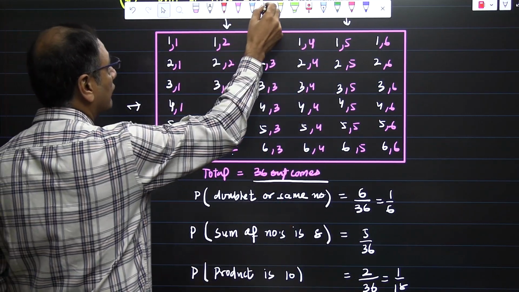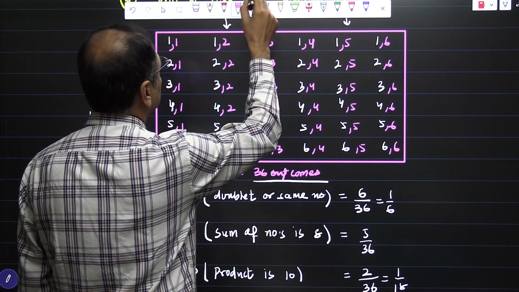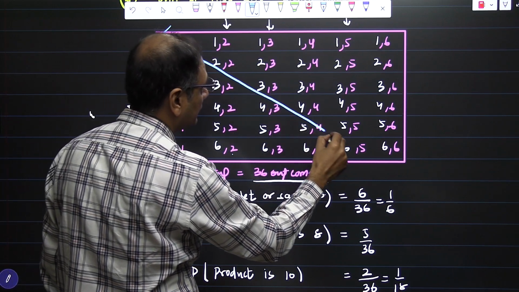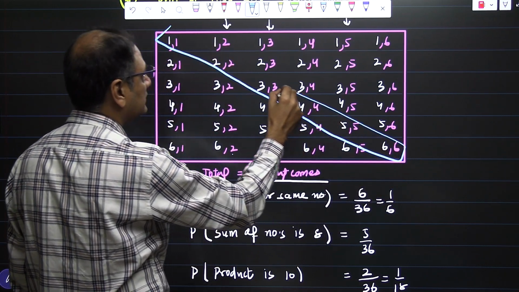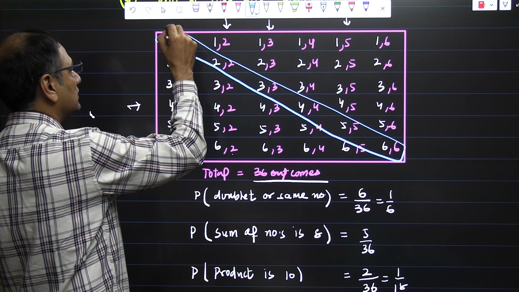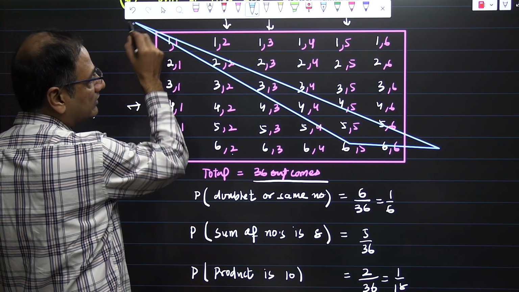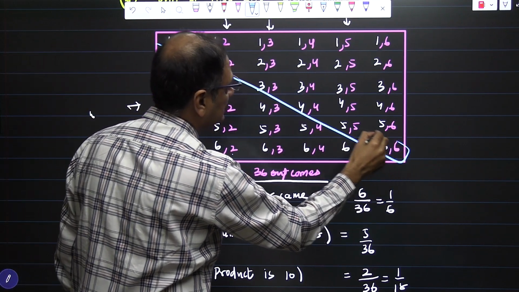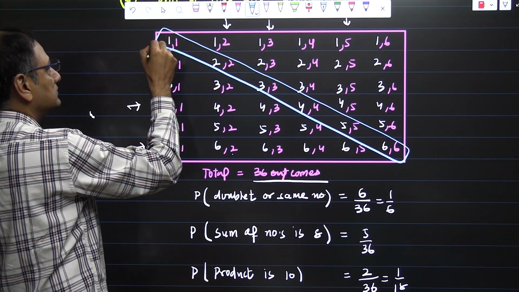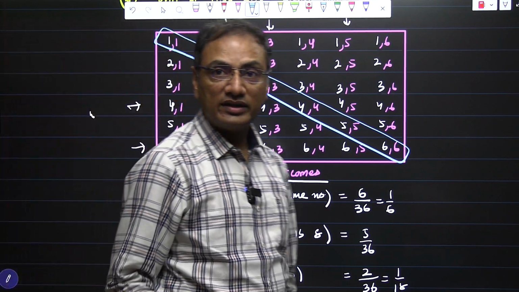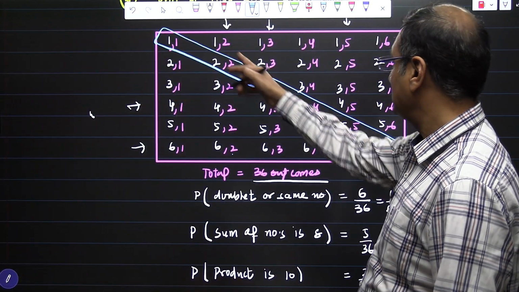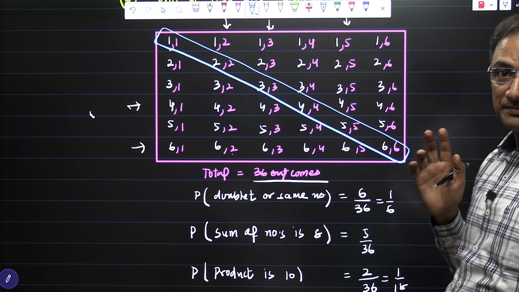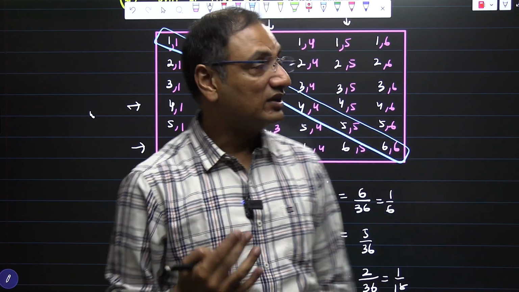If you are looking for a doublet, see this diagonal: 1,1; 2,2; 3,3; 4,4; 5,5; 6,6. So these are 6 outcomes, and the probability of getting a doublet is 6 by 36, which is 1 by 6. That is how observation works.